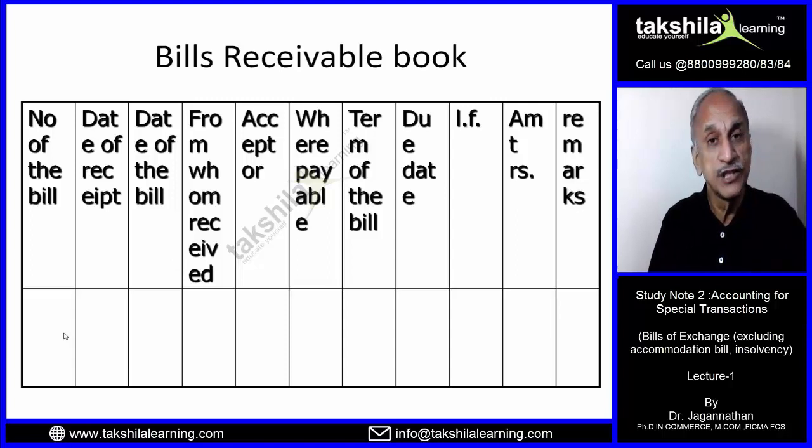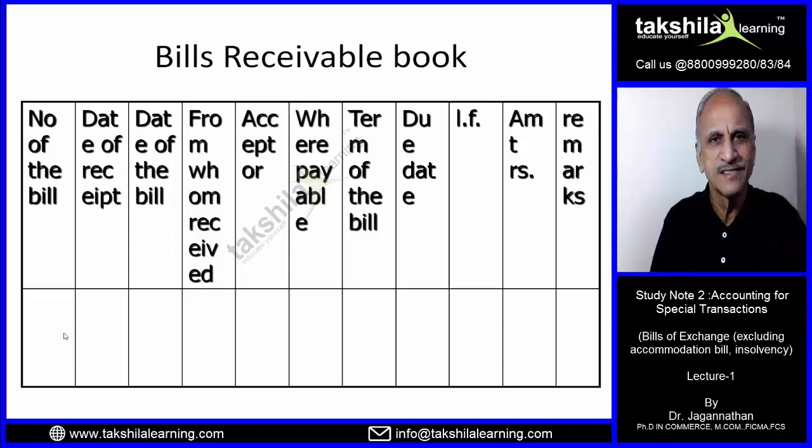Where payable, which is the place where it is payable. Term of the bill, whether it will be payable on demand, or after 3 months of the date of the bill, or on a specific date, and therefore the due date. Now I must tell you here about the due date. In case of negotiable instruments, whenever the bills become payable, you add 3 days, 3 working days. So if the 5th is the date, and then you add 3, the due date becomes 8th.